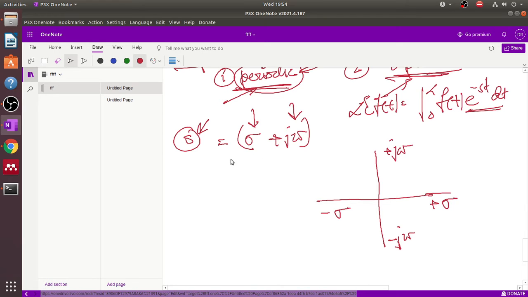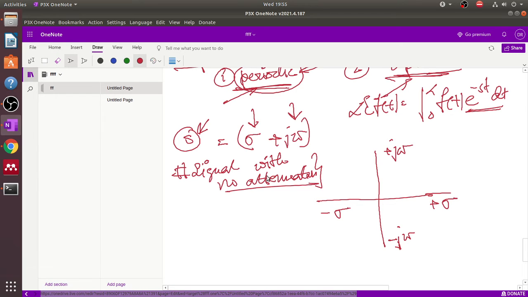Now if we consider the signal with no attenuation, in a real communication system or control this is not practical, there is no practical meaning without any attenuation.